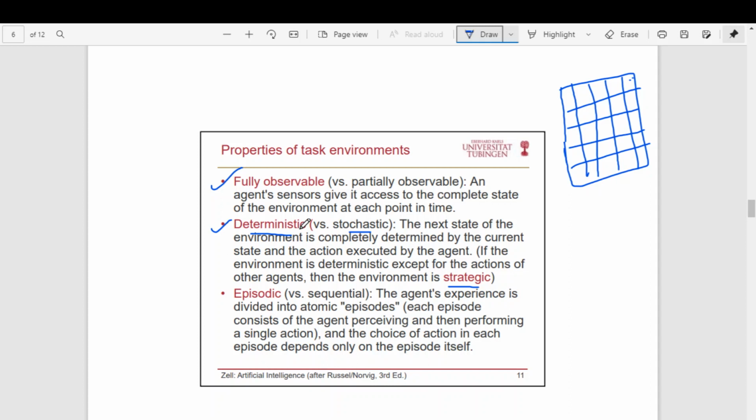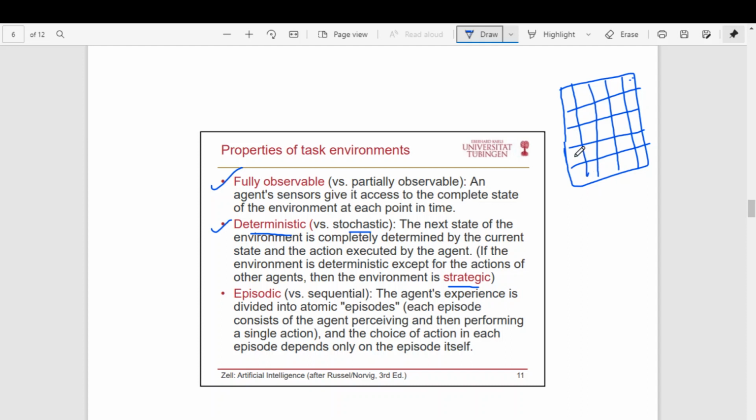Is that clear? Given the current state of the environment is something. Now the next state, what will be the next state of the environment? That depends only on the action of this agent, which we are talking about. If that is the case, then that is called a deterministic environment. So chess is actually a deterministic environment.